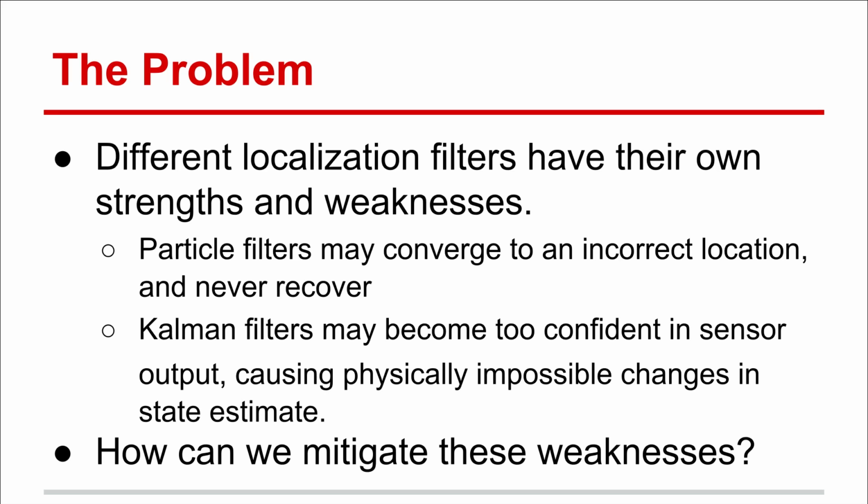Or you could get a GPS multipath-like situation where a Kalman filter sees an unlikely reading and thinks that the robot must have suddenly moved very far. These are things that we'd really like to mitigate with this project.